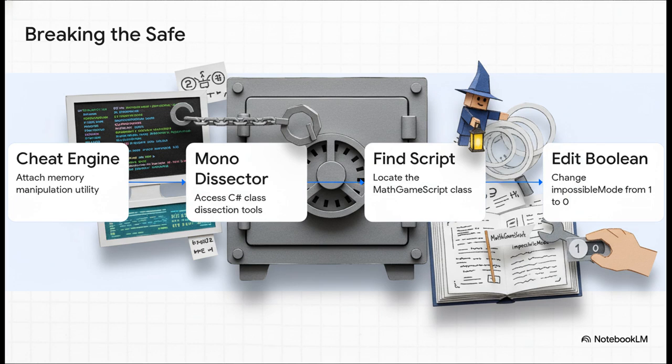Because to break this digital safe, modders really had to reverse engineer the game's proprietary scripting. First, they started by attaching a memory manipulation utility called Cheat Engine directly to the game's executable. Then they used mono dissection tools to literally crawl through the Unity C# classes. They located that specific math game script we talked about earlier, found that sneaky impossible mode flag sitting there in the active memory, and manually manipulated the Boolean value from a 1 straight back down to a 0.